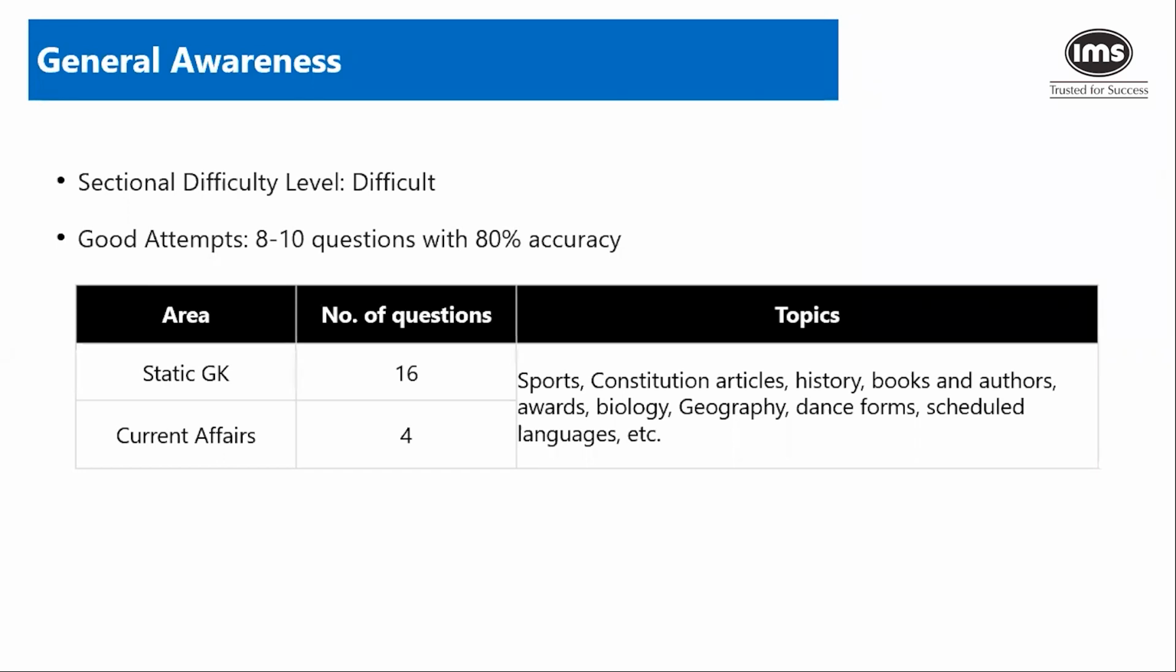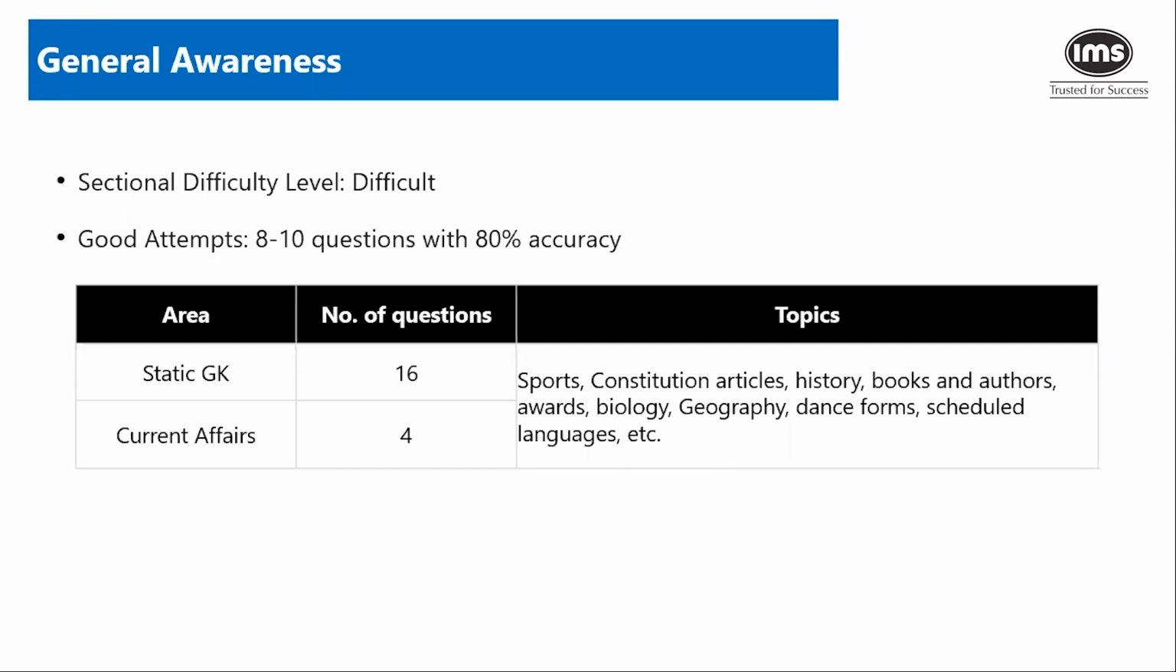Now, what kind of questions were asked? A lot of questions related to the constitution were there. So related to articles in the constitution or the languages that are defined as per the constitution and so on. Now, sports questions have also made an appearance in CMAT earlier as well. History, books and authors, awards, biology, geography.